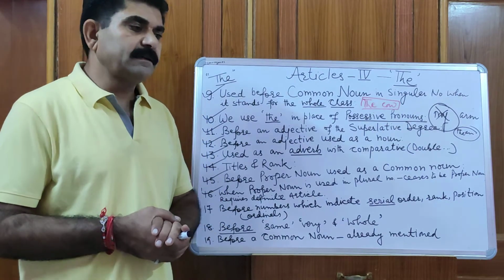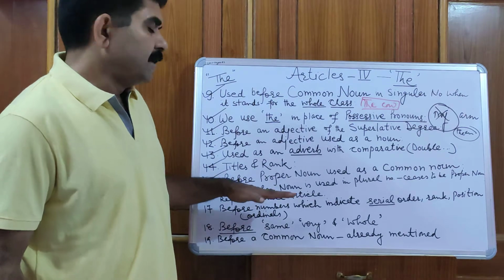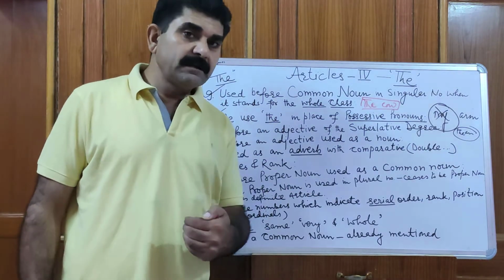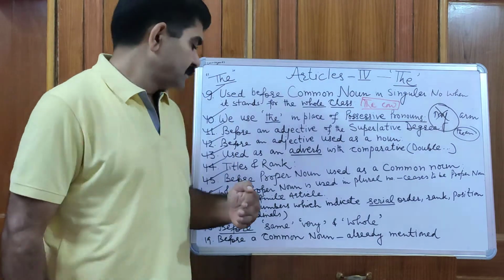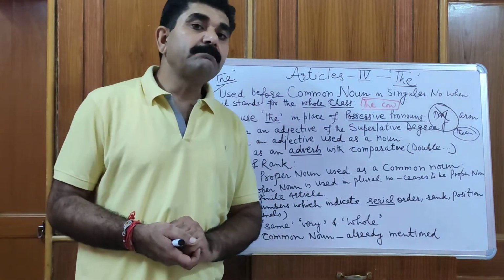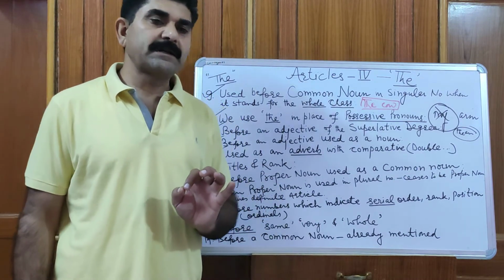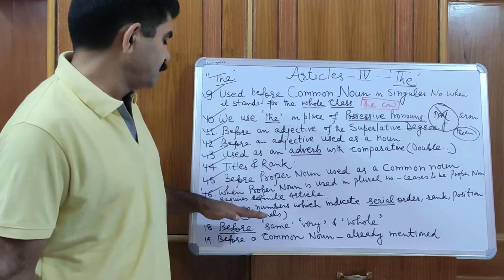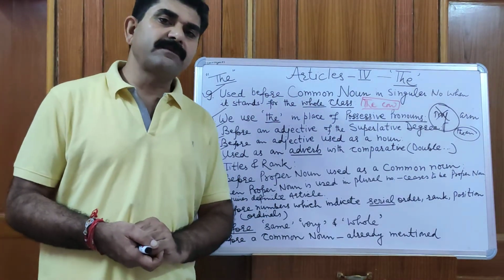But when we use them in plural and use the definite article before them, they cease to be proper nouns. For example, the Bhatias are not at home. The Bhatias are not at home. That ceases to be a proper noun and we use the definite article. The Chauhans are very brave.